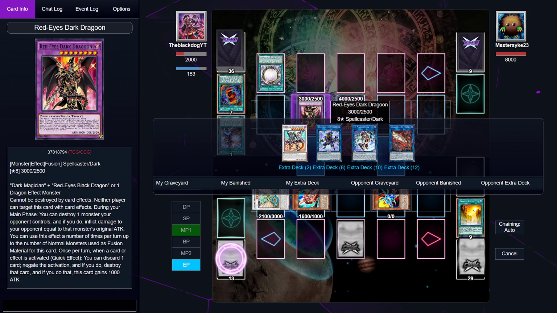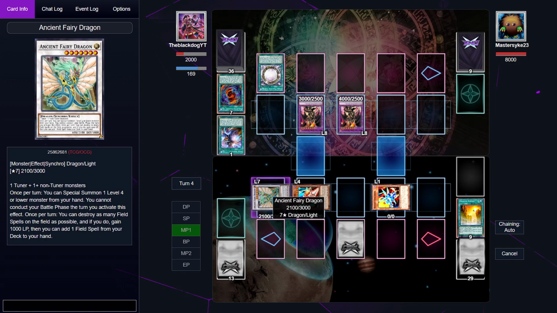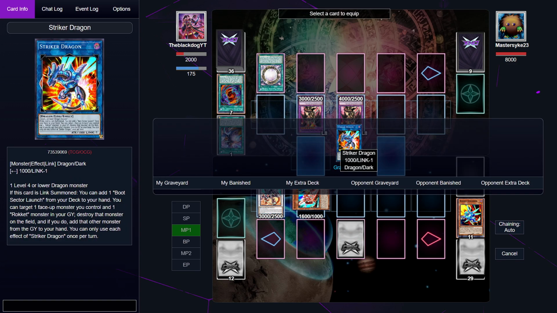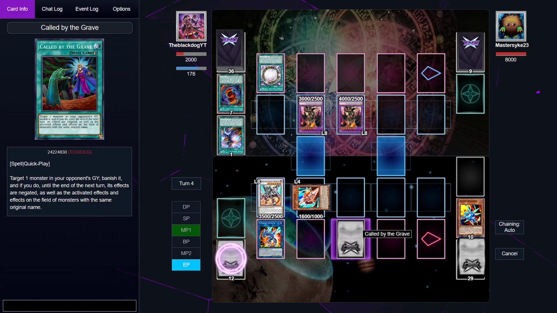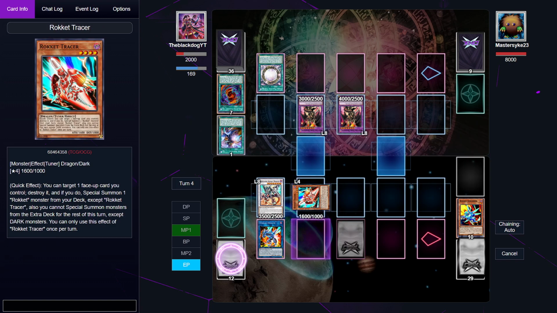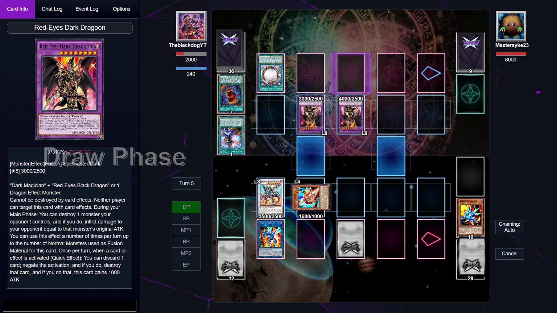I have to check. Cannot be destroyed by card effect, cannot be targeted by card effects. This card is in your graveyard. No, I don't see this happening. I'm going to go for Borrelend Savage Dragon, using its effect. And I don't know if I use my Cult by the Grave on this thing. No, I can't. Doesn't make any sense. Okay, we have to end the turn right here.